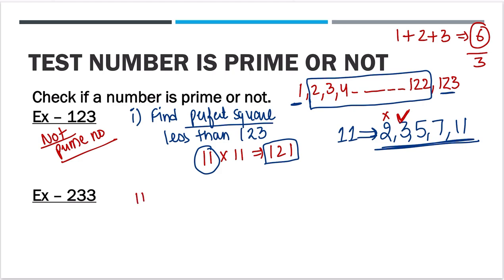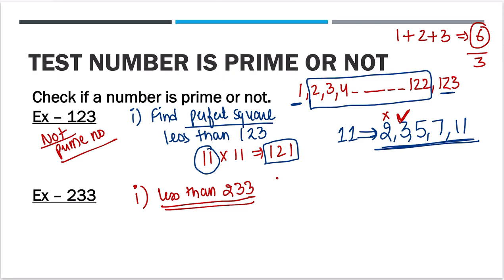let's do this again. Finding if 233 is a prime number. Find the perfect square less than 233. What is the perfect square less than 233? Again, you have to know the perfect squares of all the numbers from 1 to 20. That's all, not more than that, but 1 to 20 you should know, because this makes the calculation very fast.